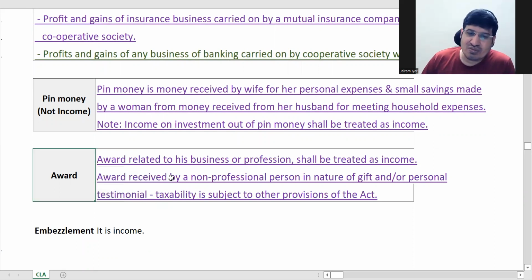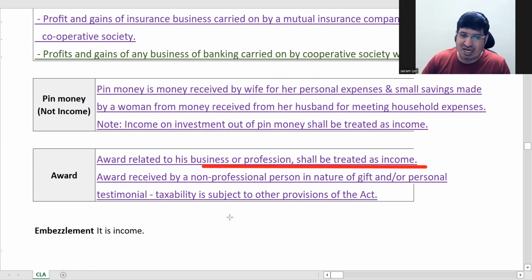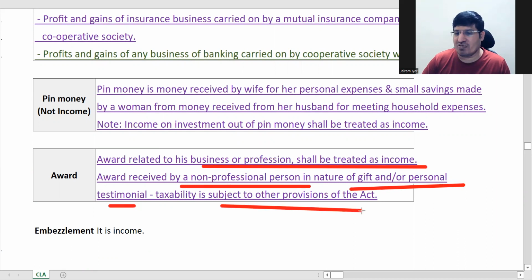Next is treatment of award. Just remember, if it is a business award, any award received in business, then it is treated as business income. For awards received from a non-professional person, for gift or personal testimonial, it is subject to other provisions of the act. In salaries, you have certain provisions. Wherever you are getting the award, you will have to see the provisions.